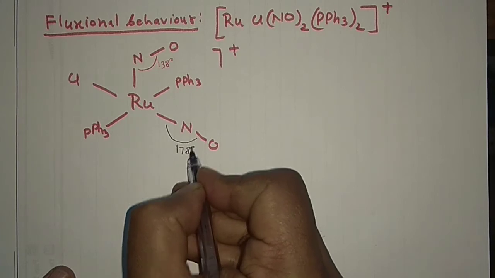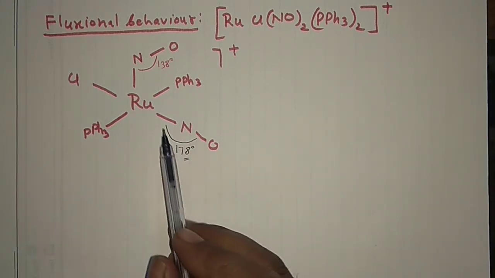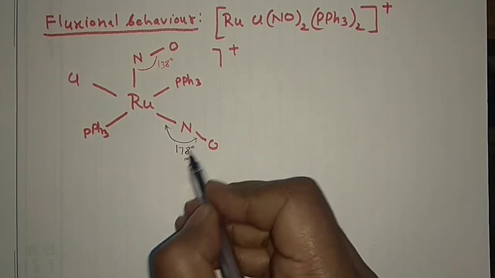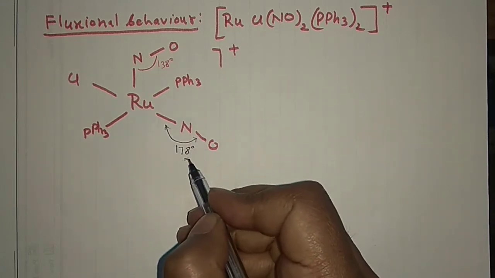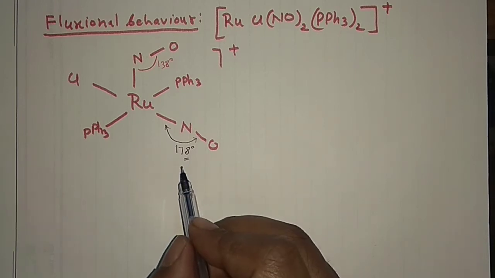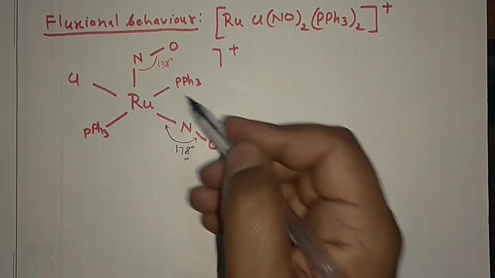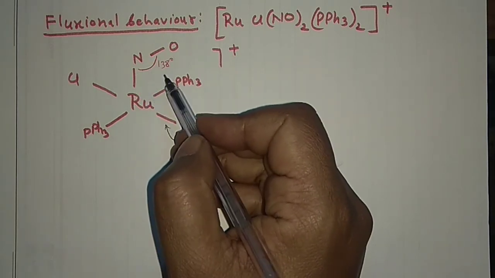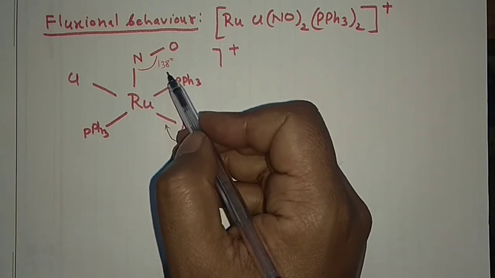The linear mode is 178 degrees. I already told you, when you have the linear mode of bonding, it doesn't mean the bond angle would be exactly 180 degrees. It has the range 165 to 180 degrees, so it is 178 degrees. Similarly, the bent mode should be 120 degrees, but experimentally it is found to be 138 degrees.